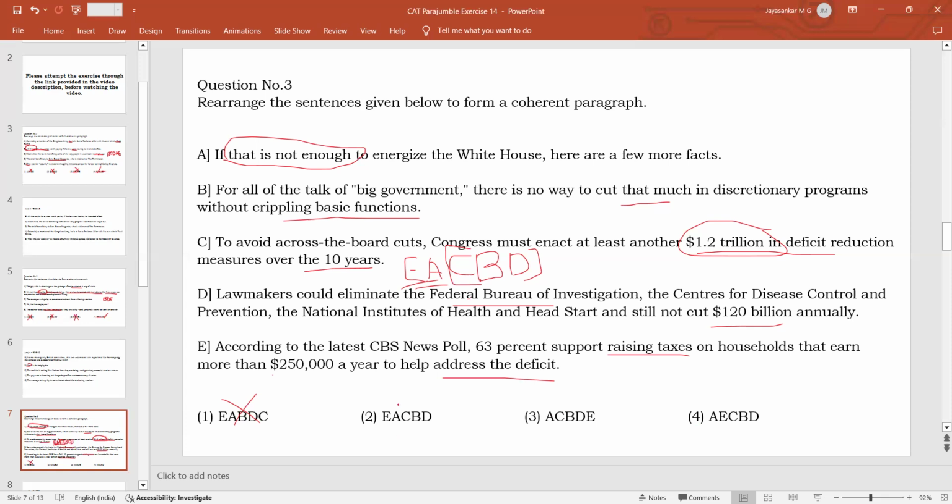will be the answer. If you put E after CBD, there will not be any problem with E, but A becomes a problem. That is not going to suit anywhere, we will not be able to put this statement anywhere. So that is why the EA sentence pair should come first and then CBD. So this is the answer. This cannot be the answer, and this also cannot be the answer.